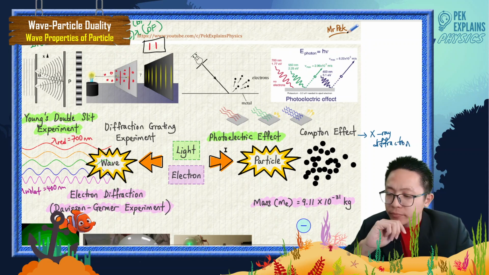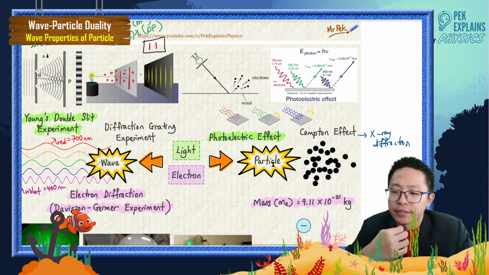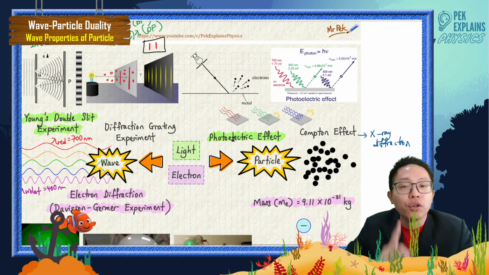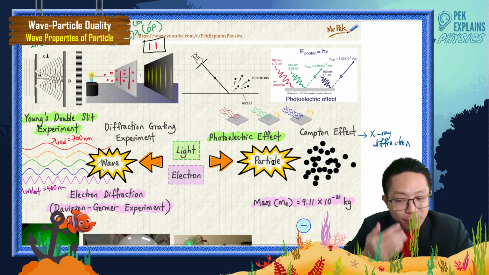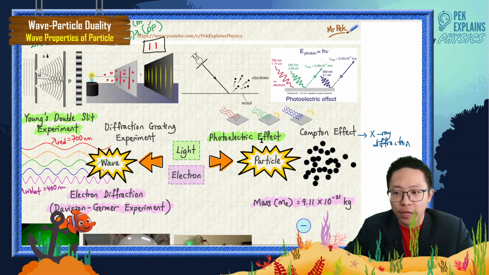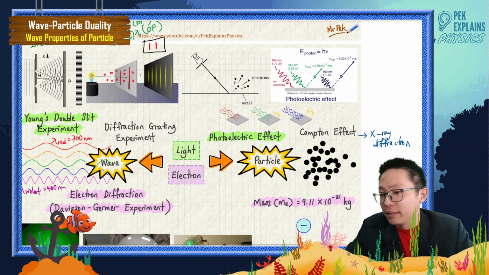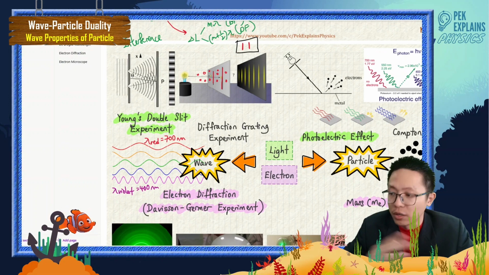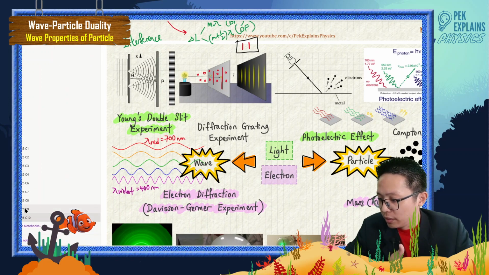So now, light behaves as a particle in what we learn now, the photoelectric effect. In the previous chapter, you learned that light behaves as a particle in the photoelectric effect, and the light does not behave as wave. For the photoelectric effect, we even deny that light behaves as wave. Remember, we talked about the classical theory and the quantum theory. We differentiate them.